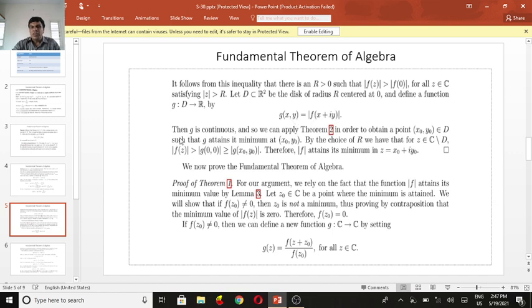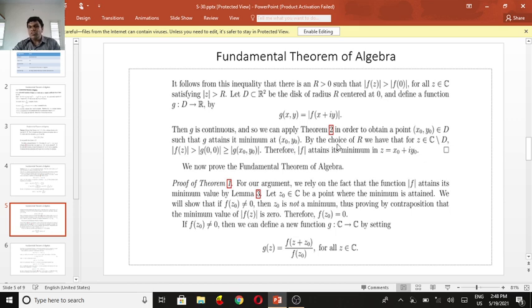Then g is continuous, and so we can apply the second theorem to obtain the point x_0, y_0 belonging to D such that g attains its minimum at x_0, y_0.